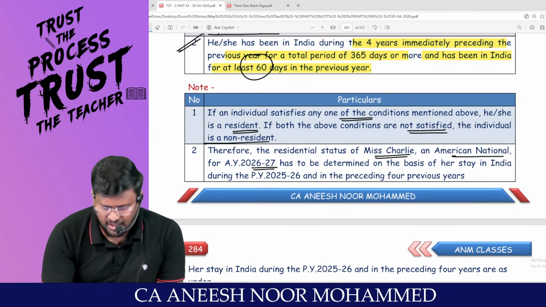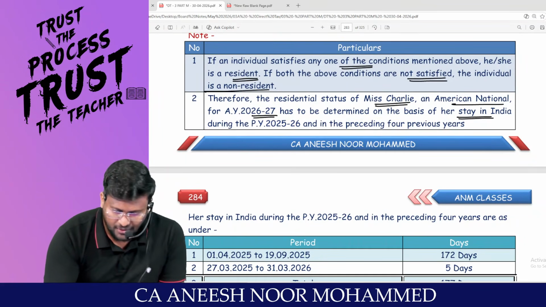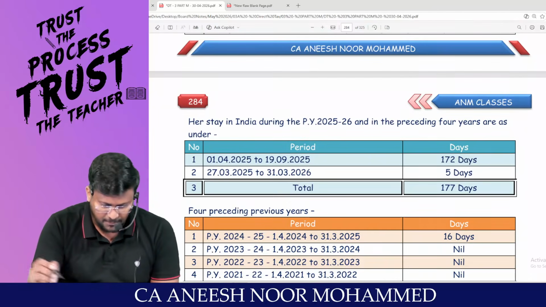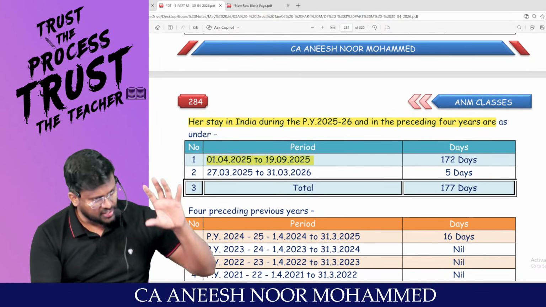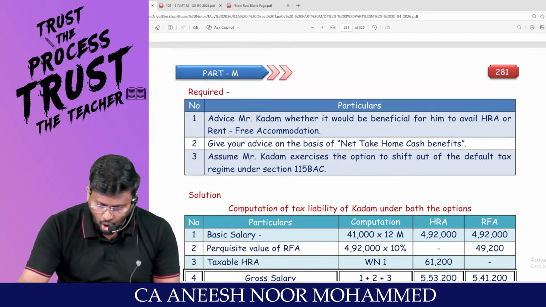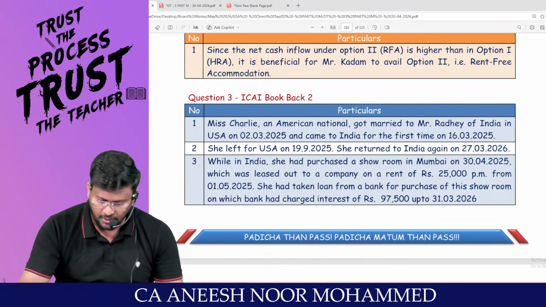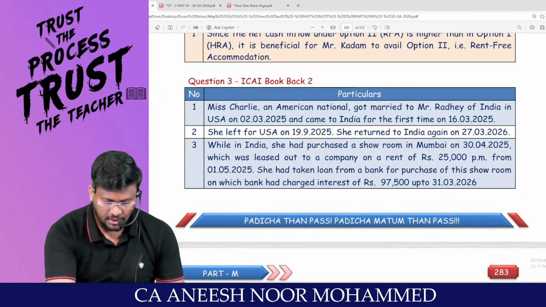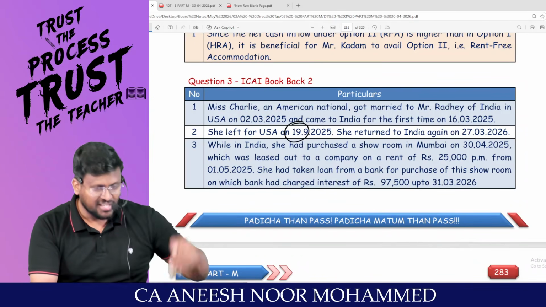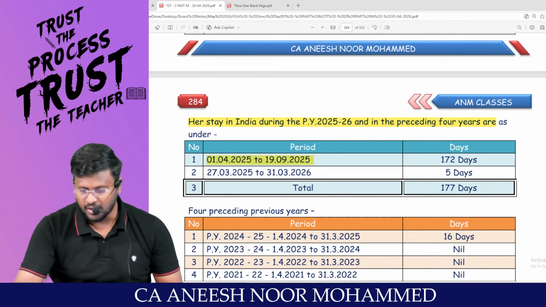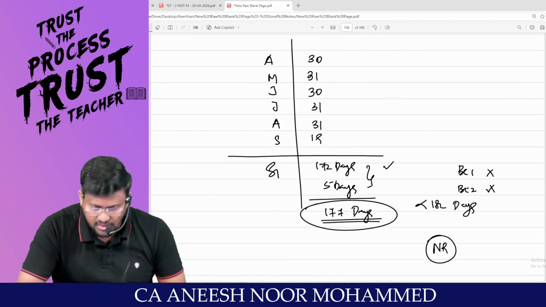Therefore, the residential status of Miss Charlie, an American national, for assessment year 26-27 has to be determined on the basis of her stay in India during 25-26 and in the preceding 4 previous years. Her stay in India during our year: from 1st of April onwards she was in India only. She left India on which date? On 19th. That means her leg was in India on 19th, which will be included. How many days? 172 days. Super.